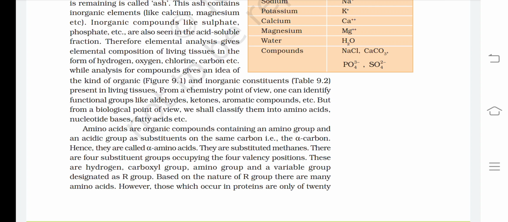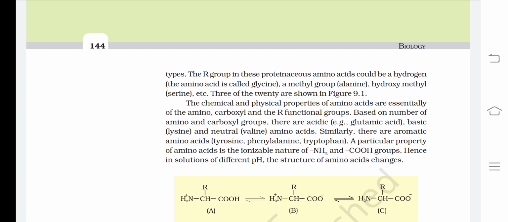Based on the nature of the R group, there are many amino acids. However, those which occur in proteins are only of 20 types. The R group in these proteinaceous amino acids could be a hydrogen; the amino acid is called glycine. A methyl group, alanine; hydroxymethyl, serine, etc. Three of the 20 are shown in figure 9.1.